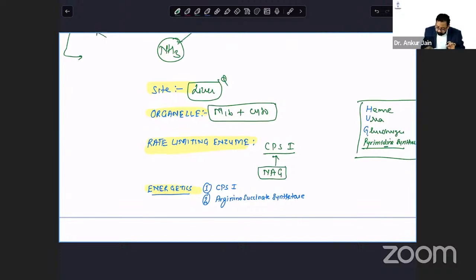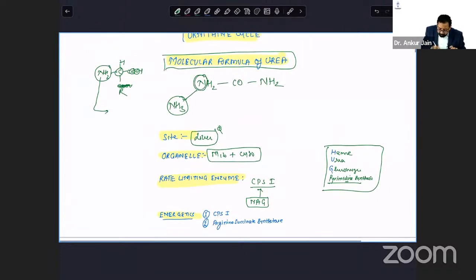Okay. So one nitrogen is contributed from ammonia, carbon is contributed by CO2, and the second nitrogen is contributed by, yes, please comment, the second nitrogen is contributed by aspartate. Mnemonic: aspartate participates in urea synthesis.